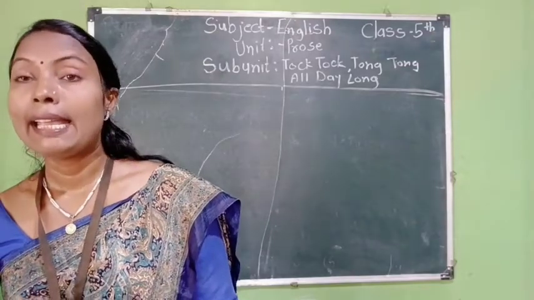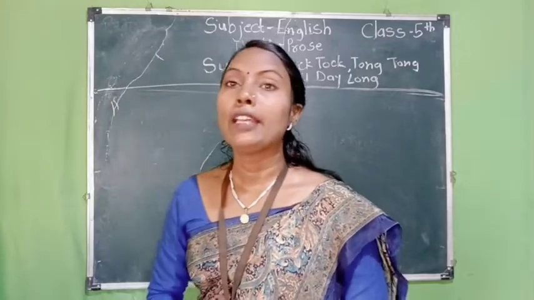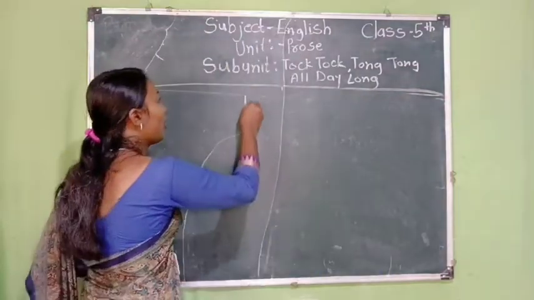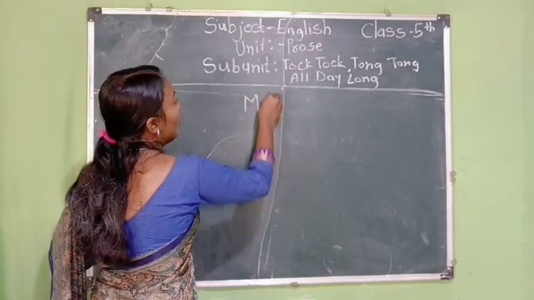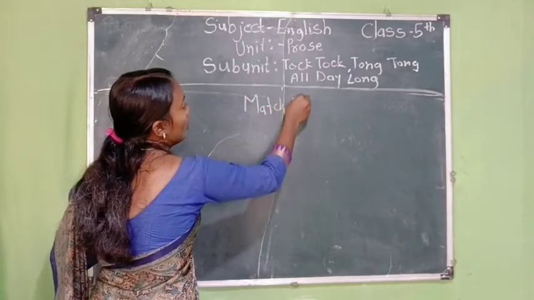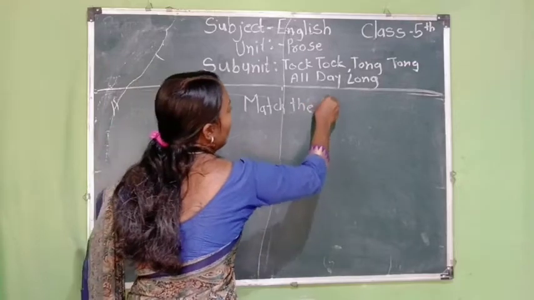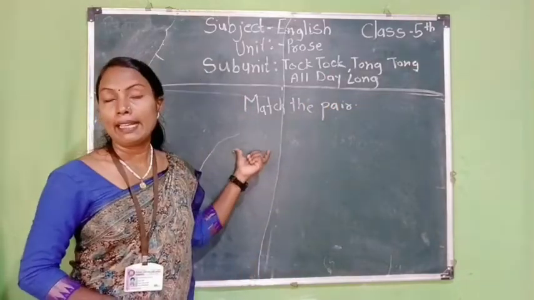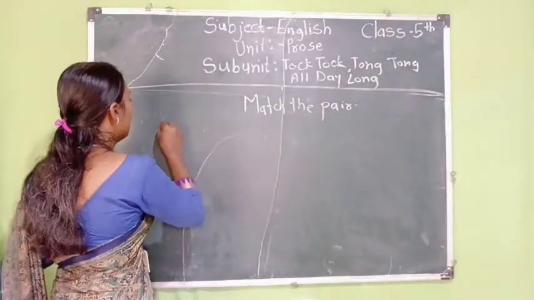So students, here is the homework for you. You match the pair. Write it down in your notebook.